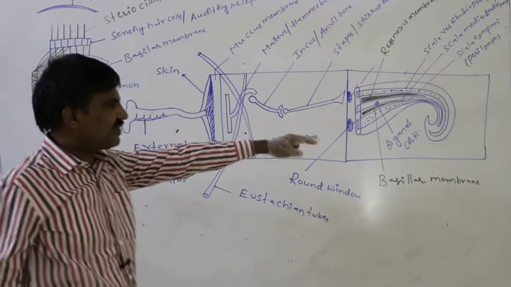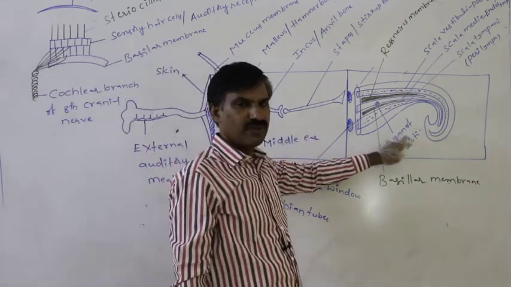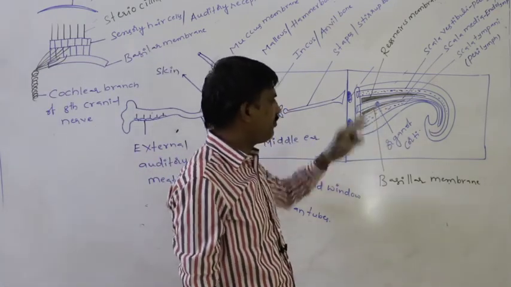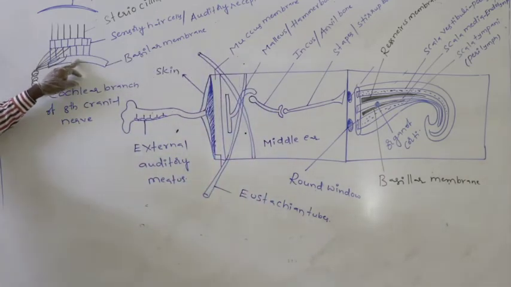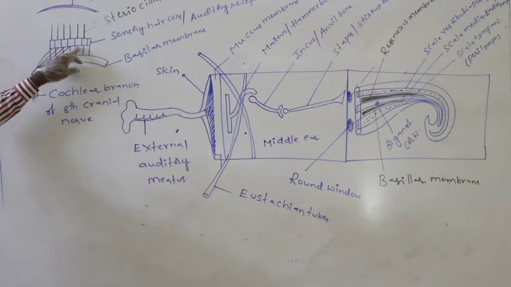So the structure of the organ of Corti, which is present on the basilar membrane: specifically on the basilar membrane, more than 2 rows of sensory hair cells or auditory receptors are present.